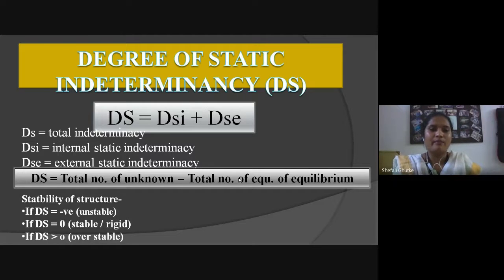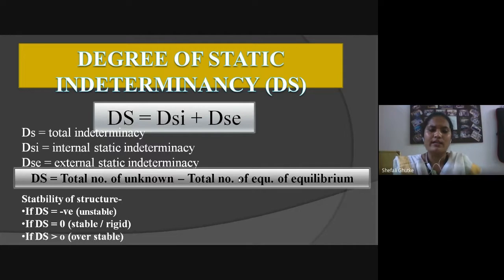Ds denotes total indeterminacy, Dsi is internal static indeterminacy, and Dse is external static indeterminacy. We also call Ds the total indeterminacy, which is equal to the total number of unknowns minus the total number of equations of equilibrium.